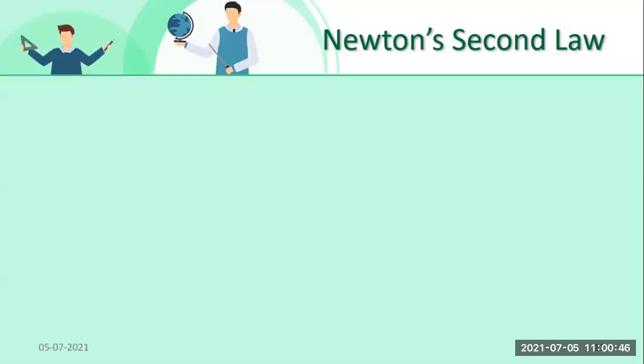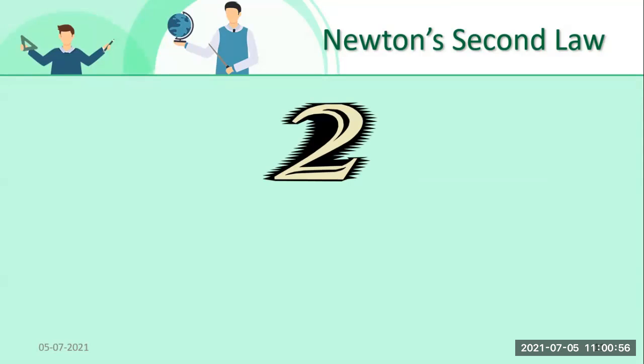Now, students, we are going to see Newton's second law. I hope my students are enjoying my lectures. What does the second law want to tell us? The second law is: force equals mass times acceleration, that is F = ma. M stands for mass, A stands for acceleration, and F stands for force. Now, what is all this? We will see each one by one.